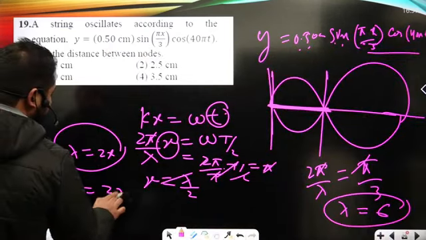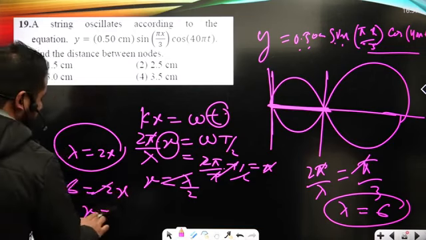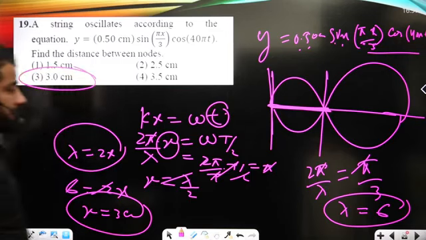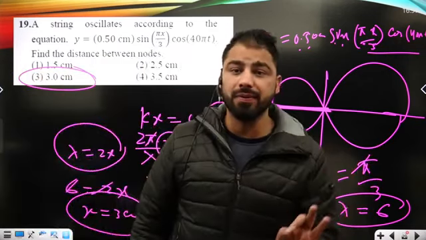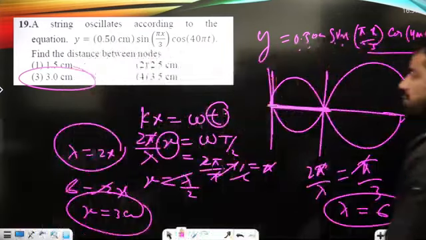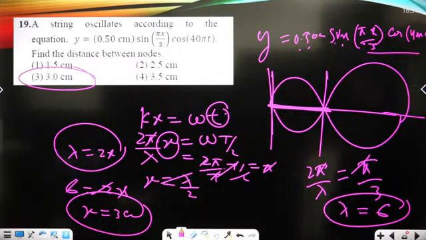That's equal to 2x, and x must be equal to 3 centimeters. So x is equal to 3 centimeters. It can be the corresponding distance between the nodes in this particular case, okay? And it is what I can call the answer of the question indeed.